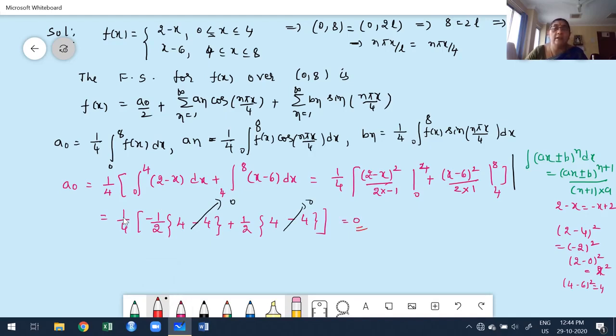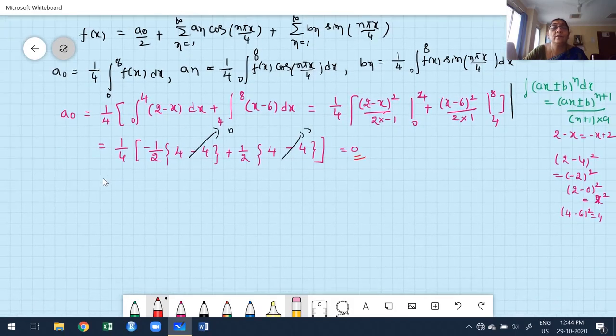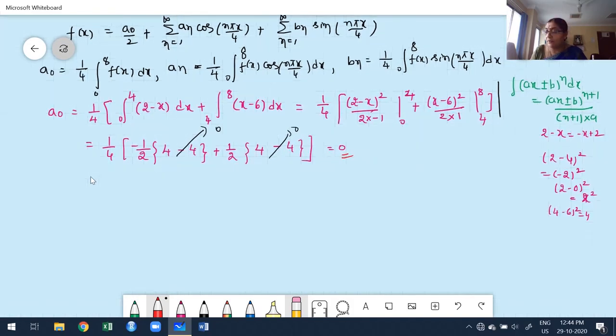Next, move to an. Carefully I have to find the an value based on the splitting function. Now I move to an, which is nothing but 1 by 4 of the integral 0 to 4.